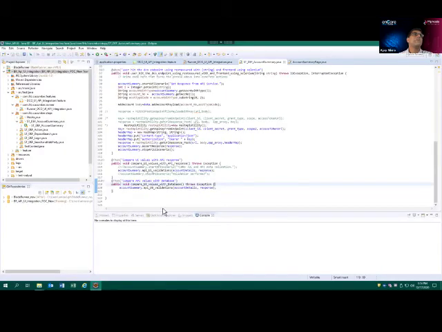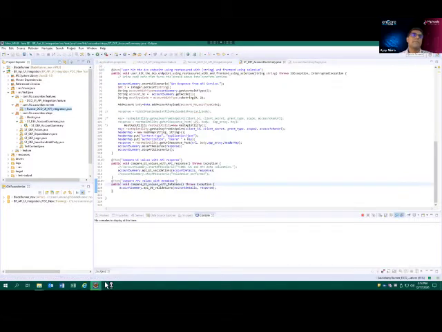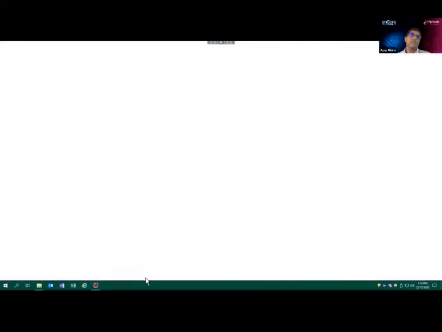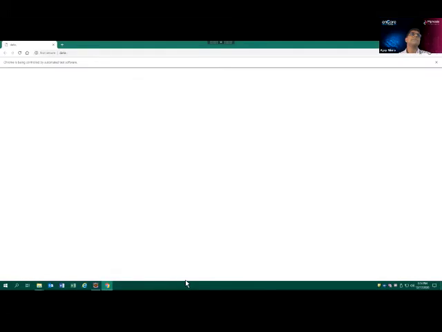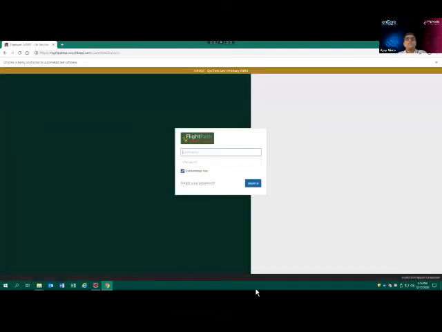Okay, so I'm going to run the script. The script started, and it's going to launch the browser. This is our Chrome browser launching. It will go with the login script. Logged in.